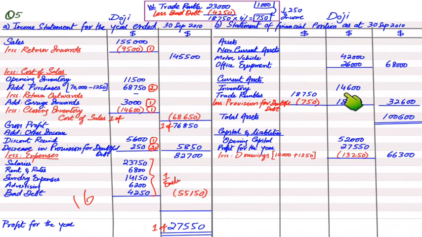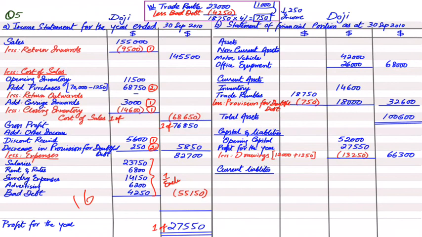Now assets are done, capital is done, and the last thing that is left is liability. There are two types of liability, one is non-current and one is current liability. But in this question there is no non-current liability. Non-current liability is basically loan liability, long-term loan. So loan is basically long-term liability unless the examiner says that it is a short-term loan or the loan that will be repaid in the next year. In this question, the date is 30th September 2010. If there is a loan that we need to repay by 30th September 2011, then this loan is a current liability.